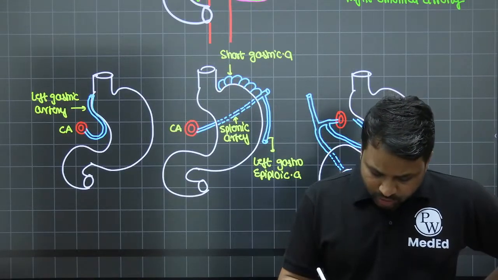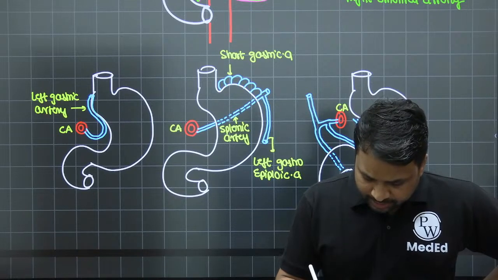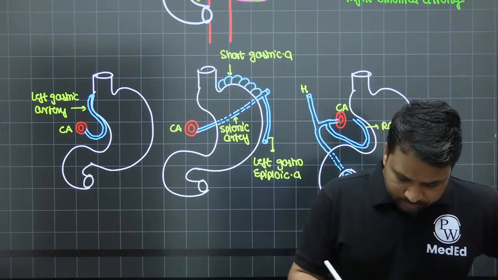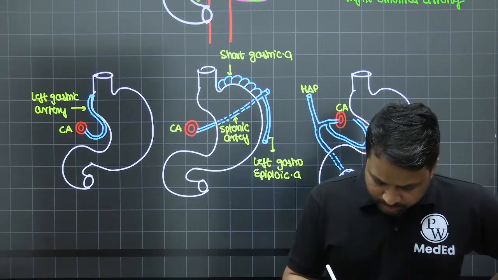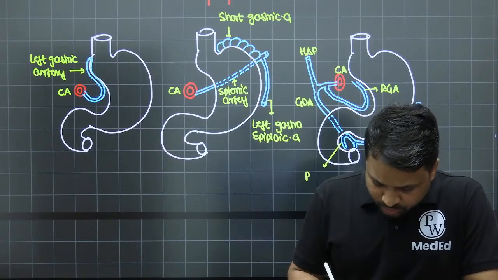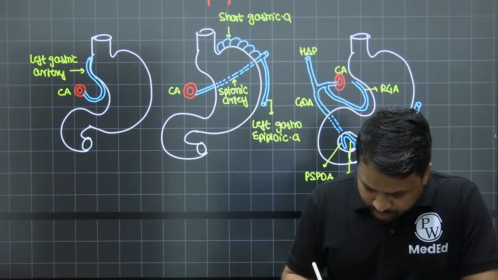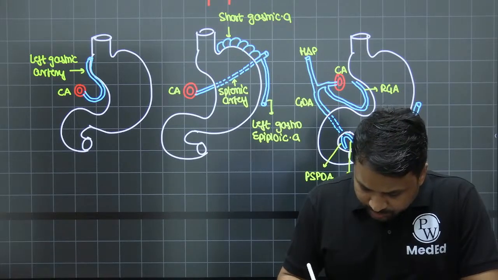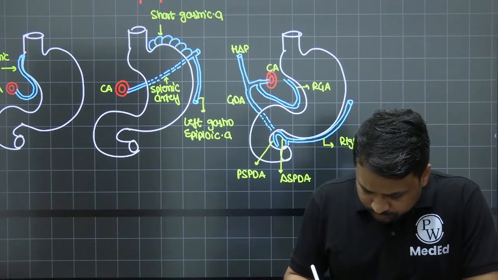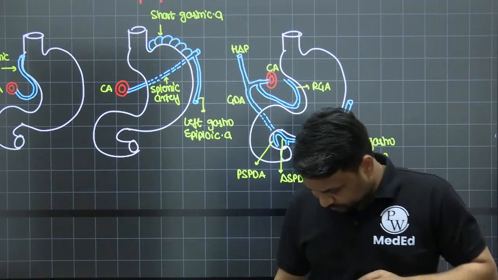Now, this is again your celiac artery that is present. From the celiac artery, this is your right gastric artery. This happens to be the hepatic artery proper. This is your gastroduodenal artery. This happens to be the posterior superior pancreatoduodenal artery, and this is the anterior superior pancreatoduodenal artery. And this happens to be your right gastroepiploic artery. Right?